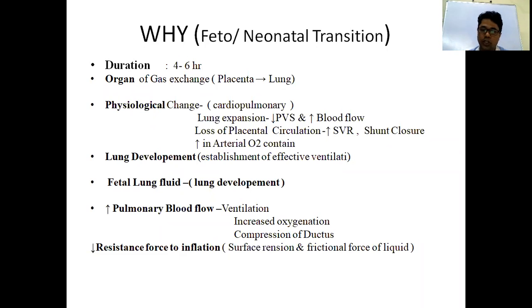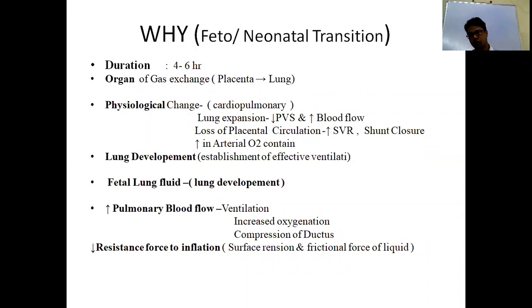Next, for air to enter your lungs and airway, there should be a reduction of some resistance forces. So what are those resistance forces? One is the surface tension force, another is the frictional force, which should be reduced during the transition period so that proper air entry and gas exchange occur. What is surface tension? When air enters the lungs, there is an air and fluid interface, and there is a force that is called surface tension force.